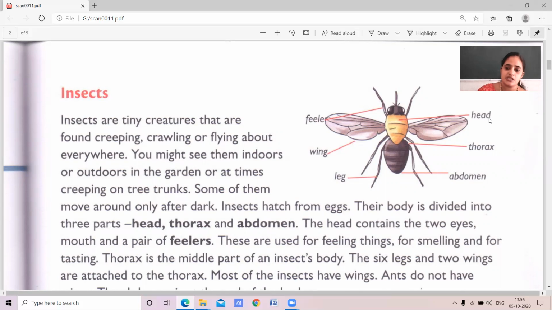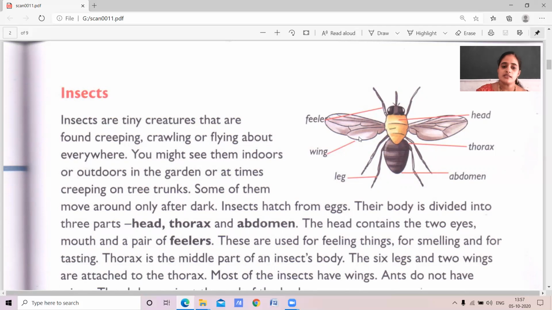One is the head region, second is the thoracic region, and the third one is the abdominal region. What does the head consist of? We can see 2 eyes in the head region, a mouth and a pair of feelers.